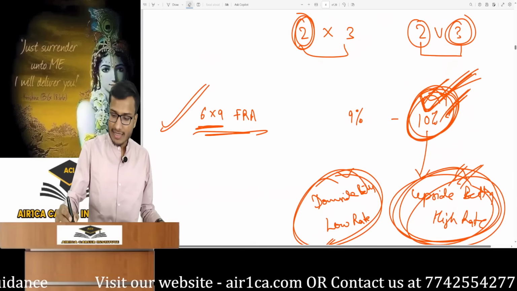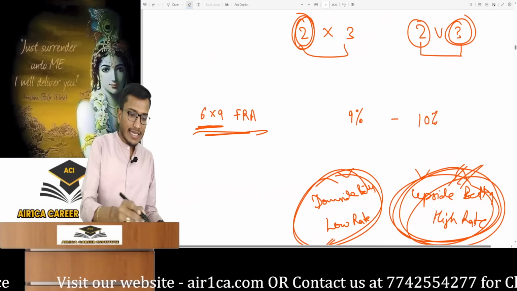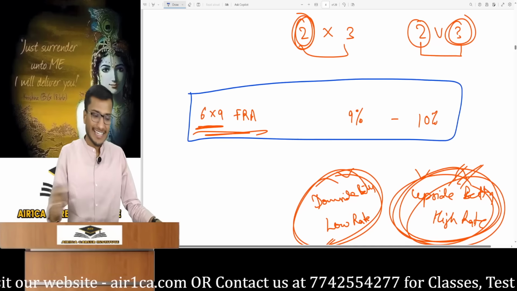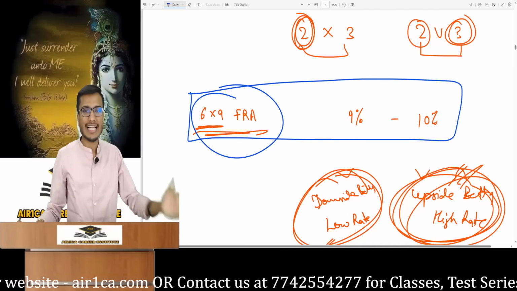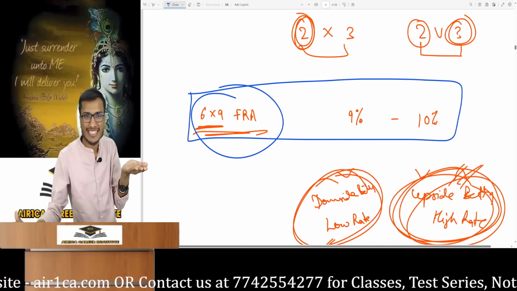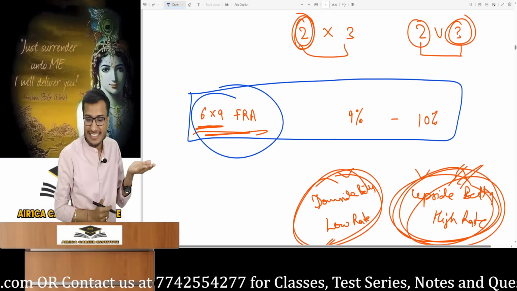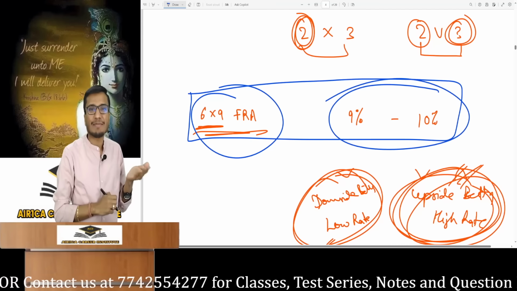You went to the bank and you said you want to enter into an FRA for a 3-month loan 6 months from now. Then they will give you a quotation for a 6/9 FRA like a menu card in a restaurant. The item on the menu card is a 6/9 FRA. Opposite is the price. You can see 2 prices, 9% and 10%.